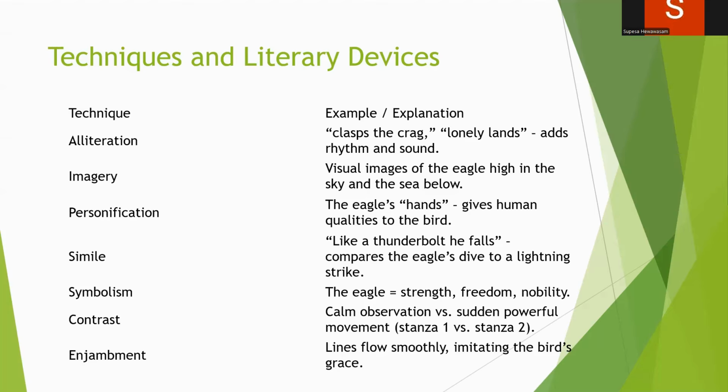So that is the contrast. Then enjambment, which is the run-on lines. The lines flow smoothly, imitating the bird's grace. So the lines are flowing smoothly, and that is the enjambment. These are all the techniques that you find in this poem.